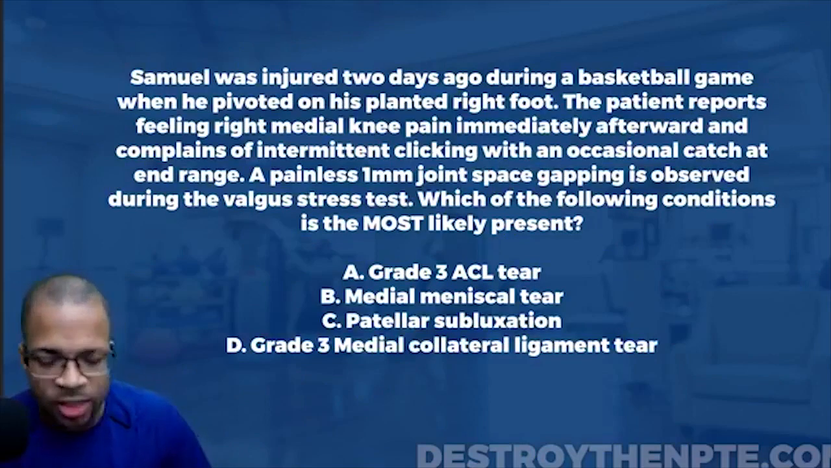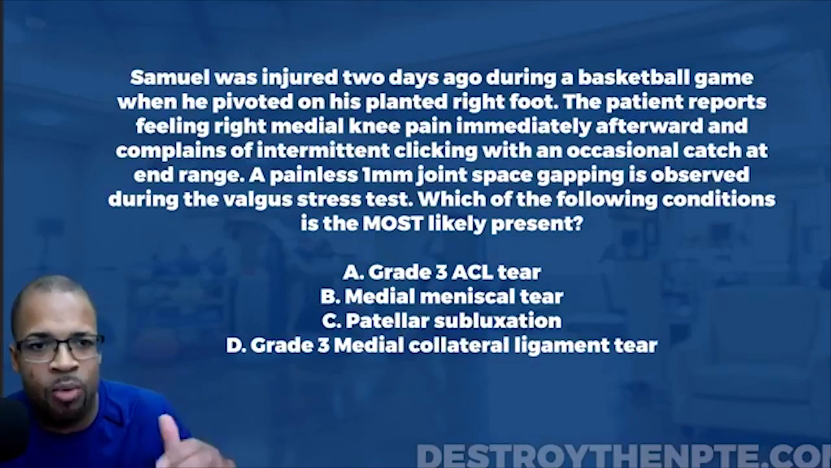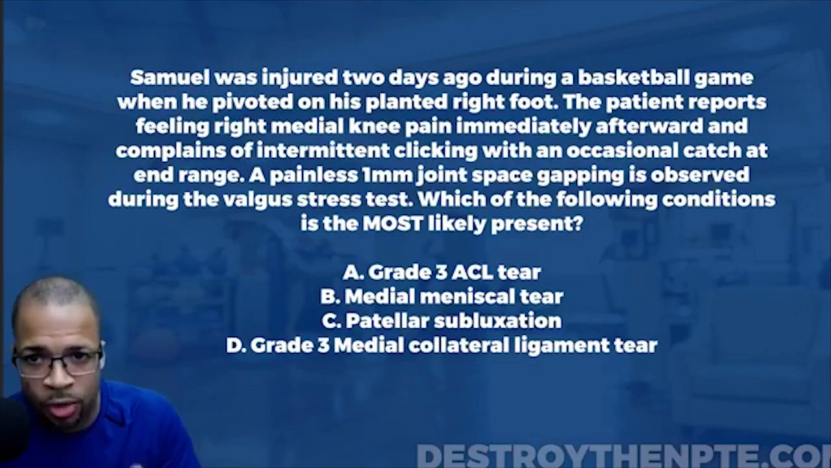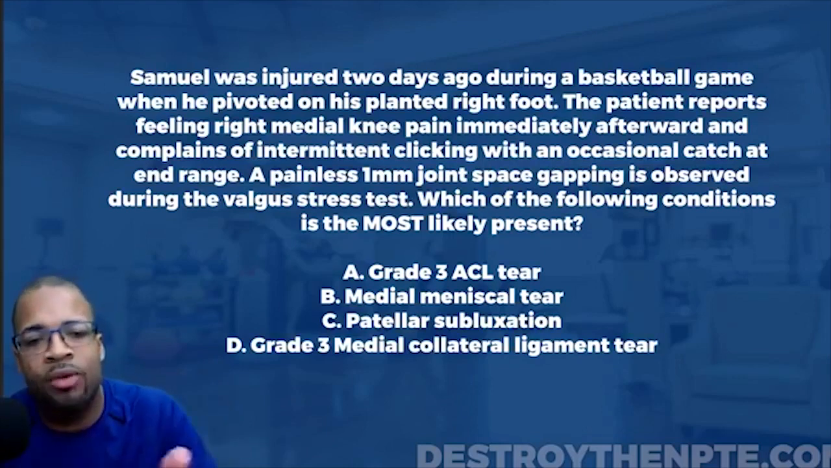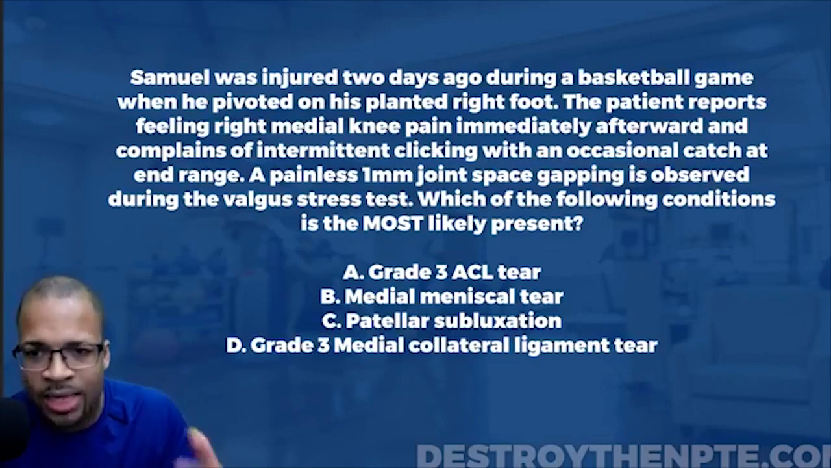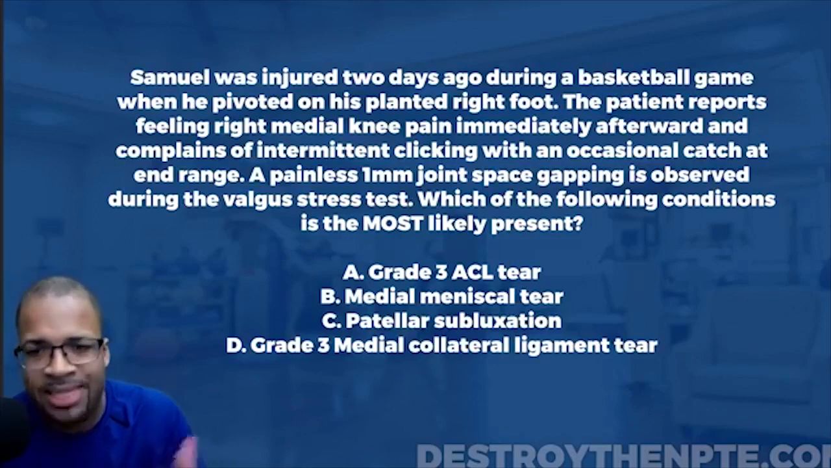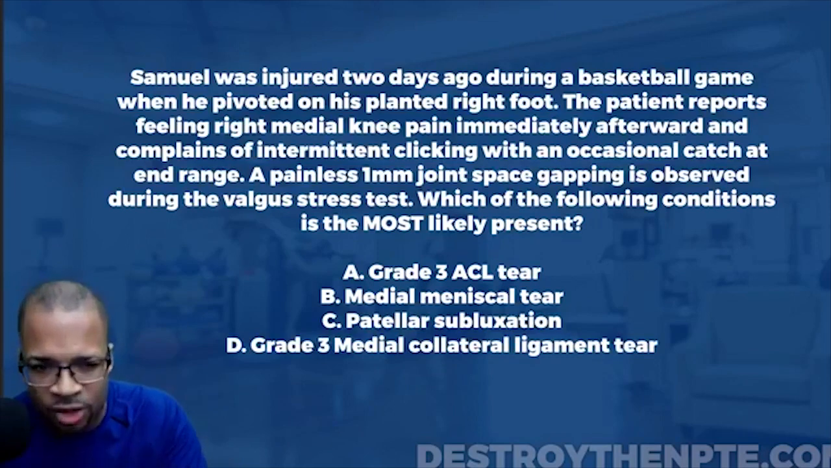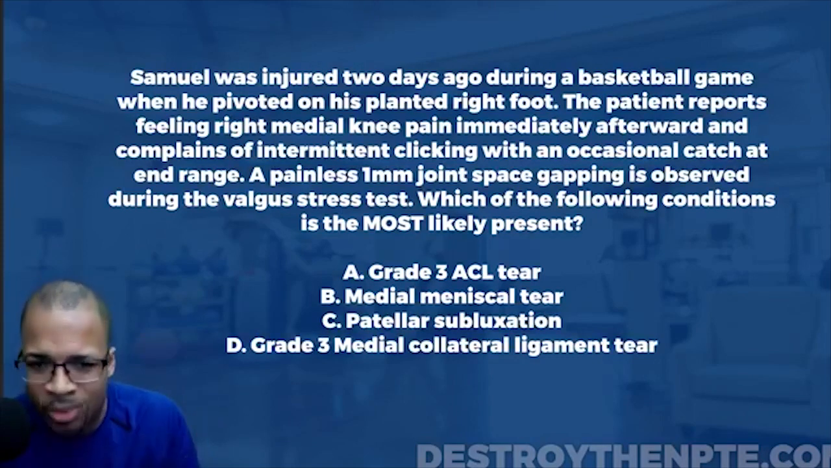This week's Challenge Wednesday question, we have our patient Samuel, and Samuel was injured 2 days ago during a basketball game when he pivoted on his right foot. The patient reports feeling right medial knee pain immediately afterward and complains of intermittent clicking with an occasional catch at end range. A painless 1 millimeter joint space gapping is observed during the valgus stress test. Which of the following conditions is the most likely present?